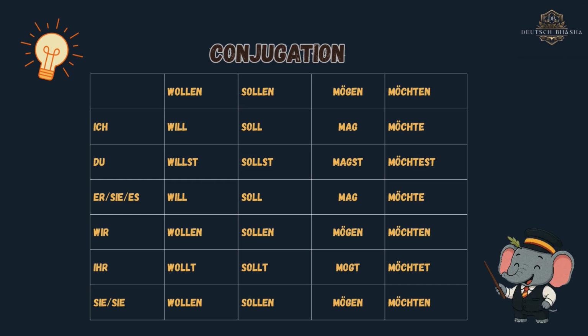Mögen is conjugated as ich mag, du magst. For er, sie, es, it's conjugated as mag. Wir mögen, ihr mögt. For sie, Sie, it's mögen. Möchten is conjugated as ich möchte, du möchtest. For er, sie, es, it's conjugated as möchte. Wir möchten, ihr möchtet. For sie, Sie, it's möchten.